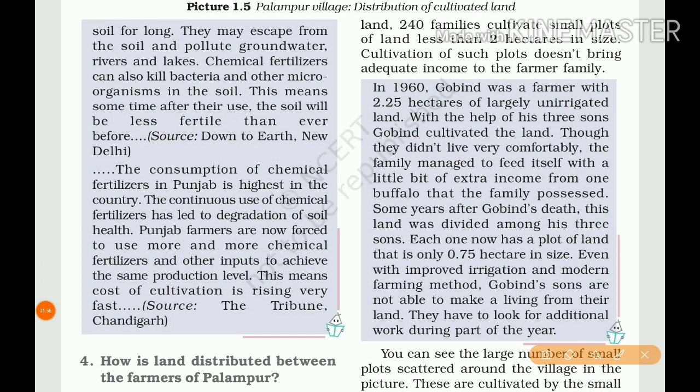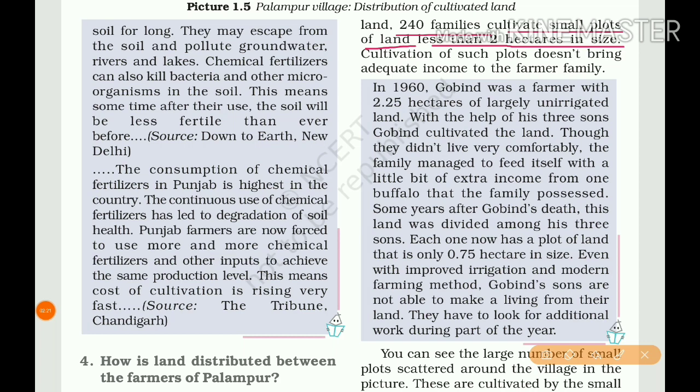Among that, 240 families cultivate small plots of land which is less than 2 hectares in size. We already saw that picture. Some lands are small in size, some lands are medium, some lands are large in size. So the lands, according to the hectares, are divided into 3 categories.